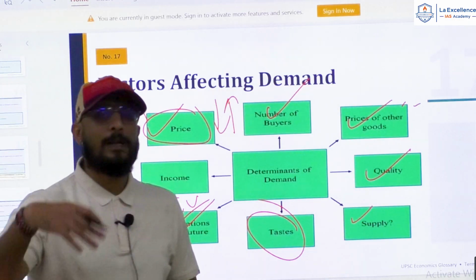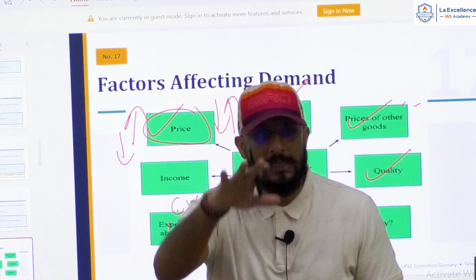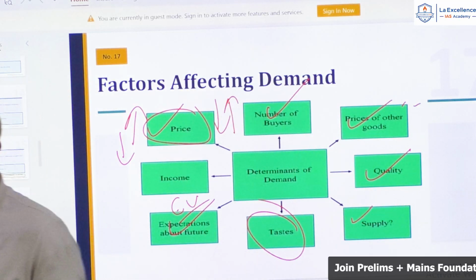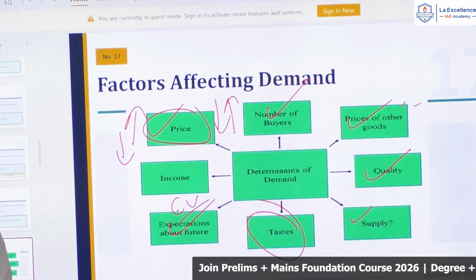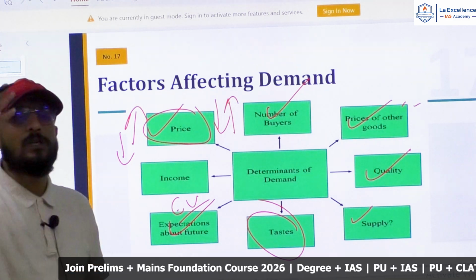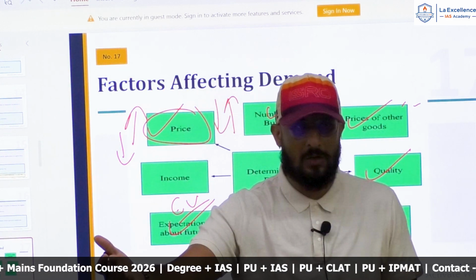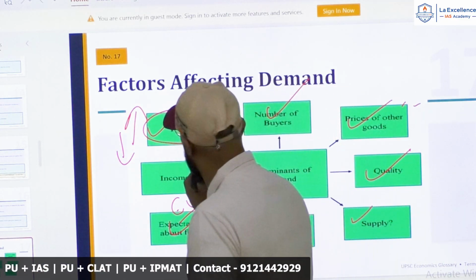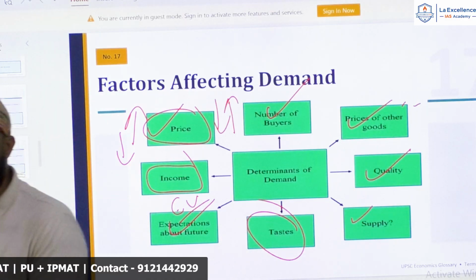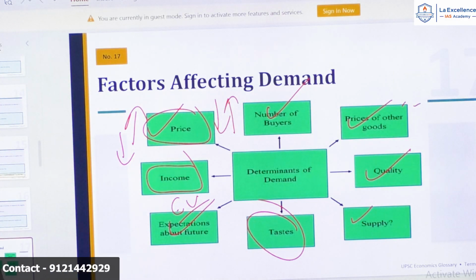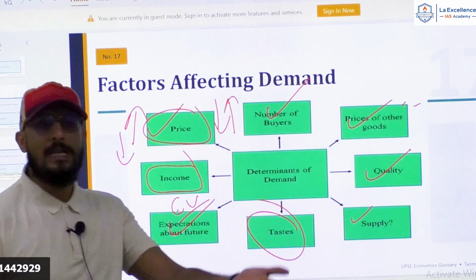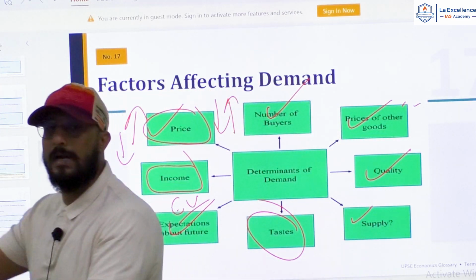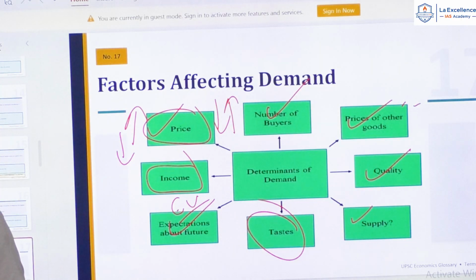See, if you expect that in future something will not be used much, demand for that will reduce, right? Today, is there more demand for horses or less demand for horses? Less demand, because expectation of the future is, we will not use horses later on in the future. We will use cars. Right. Income or purchasing power of the people. So when the income increases, demand for goods and services increases. If income reduces, demand for goods and services will reduce.